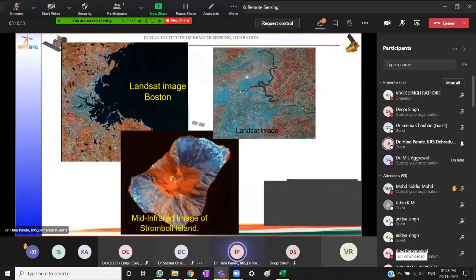Then this is a fairly arid area wherein you see some portion of the channel with water. The other portions are lying dry, dry portions of the channel, and cyan tone again corresponds to dry sand. Red is vegetation. Now, this is a mid-infrared image. That means it has the thermal portion of the spectrum.